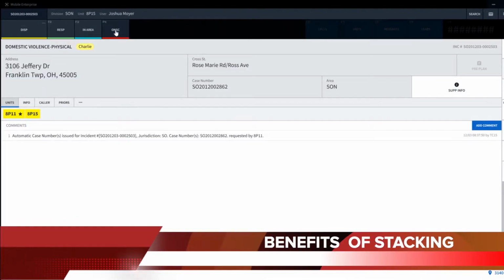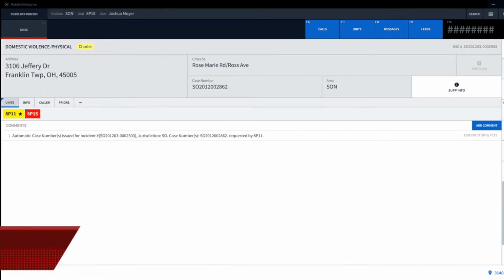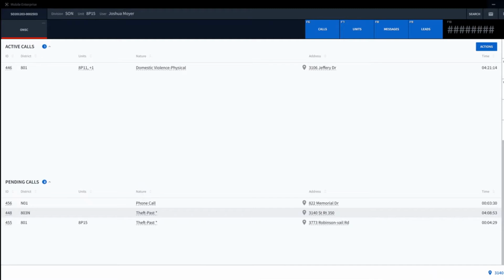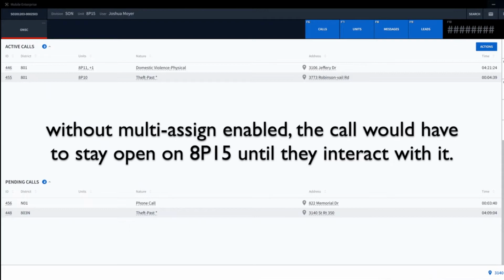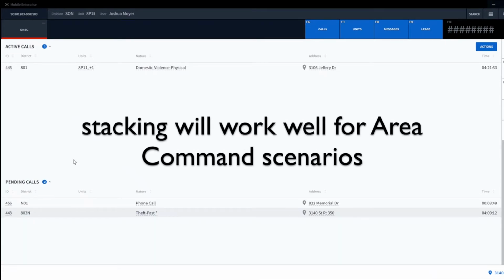Benefits of stacking with multi-assign enabled. If 8-Pol 15 is on a domestic and a theft is stacked on them, 8-Pol 10 can self-assign to the stacked call, handle it, close it, and it will be removed from 8-Pol 15 stacked calls. Today, without multi-assign, although 8-Pol 10 handled the call, it has to stay open until 8-Pol 15 interacts with it. This new solution fixes that. Stacking lets an agency also manage their own calls in Area Command, like when in Condition 2.